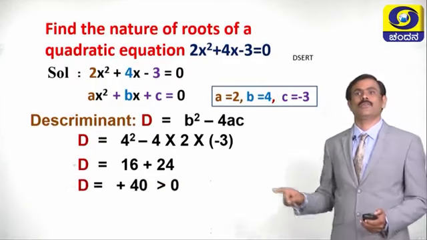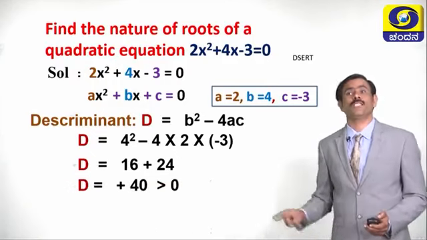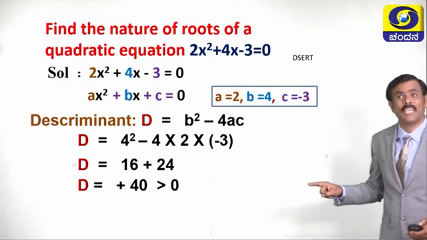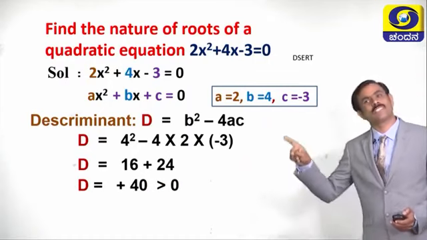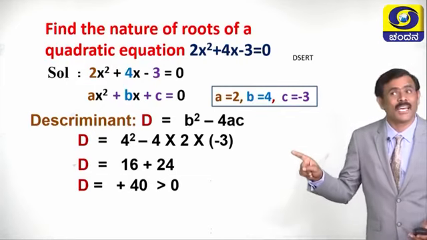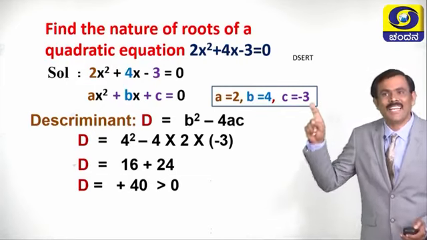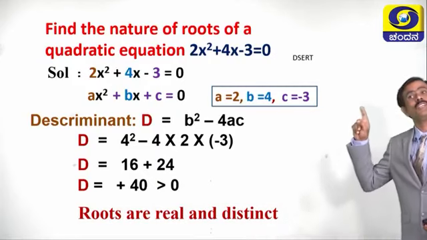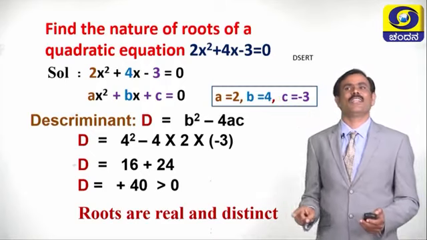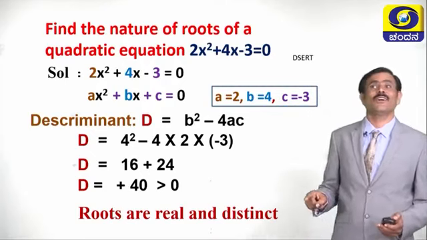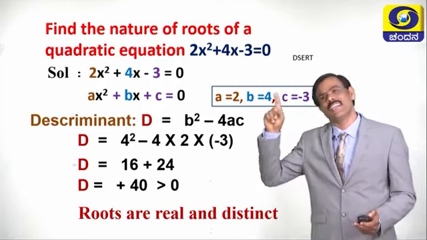Now, d is equal to 16 plus 24 is 40. 40 is greater than 0. If the discriminant value is greater than 0, the roots are real and distinct. Suppose if it is equal to 0, roots are real and equal. If it is less than 0, that equation has no real roots.